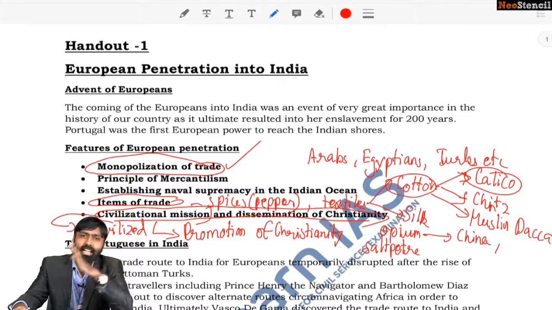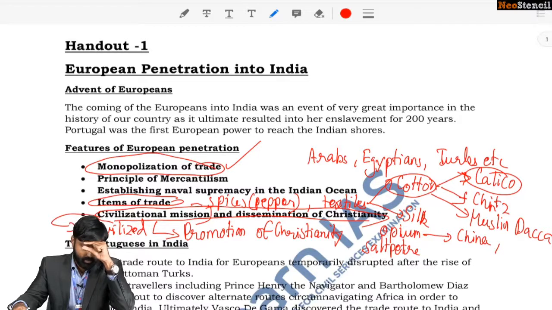What did the British do? Or what did the Europeans do? They never tried improving their trade practices, albeit they had superior merchandise ships. They tried imposing their will on others. They forcefully monopolized trade by deploying their naval warships. Okay, am I clear? So this is something that they did.